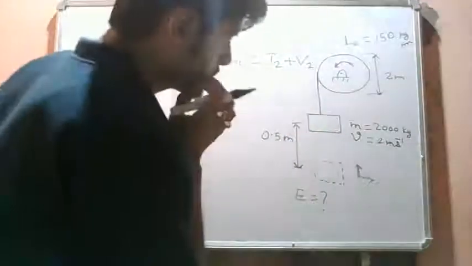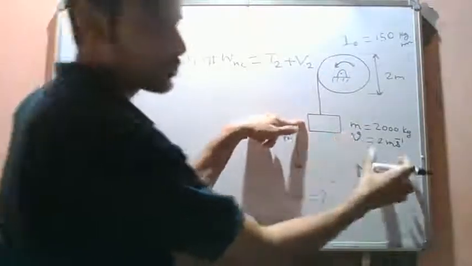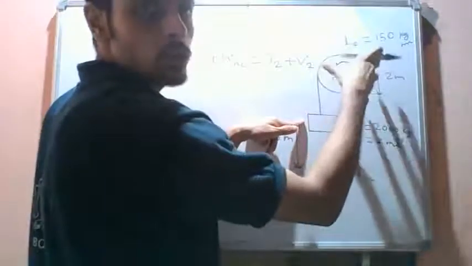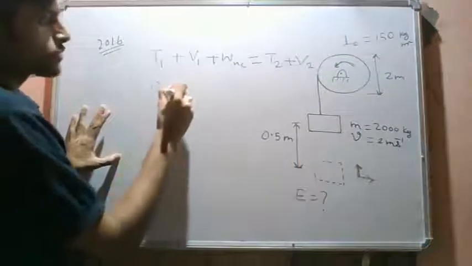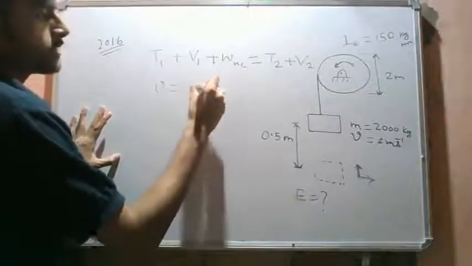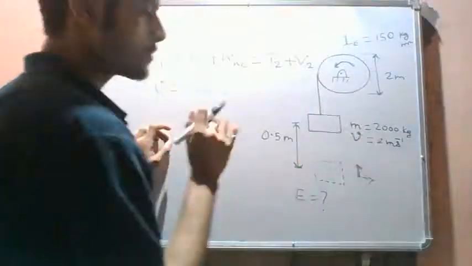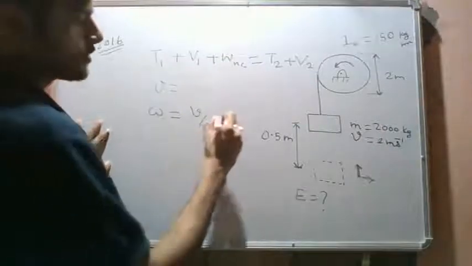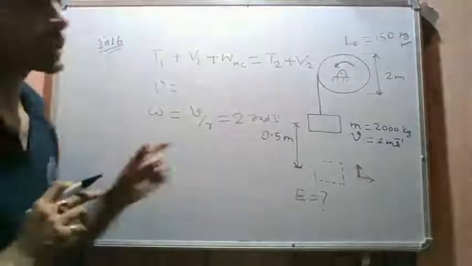Initially the velocity of this block is 2 meters per second, so this point also has a velocity of 2 meters per second. So the angular rotation of this drum we can find out. V is equal to R times omega. From this we can find the angular rate of rotation omega of this drum, which is V by R. So we have 2 radians per second, the angular velocity of this rotating drum at the present instant.